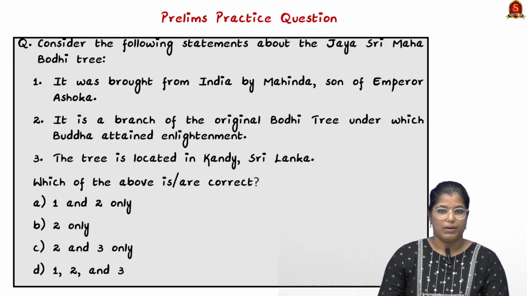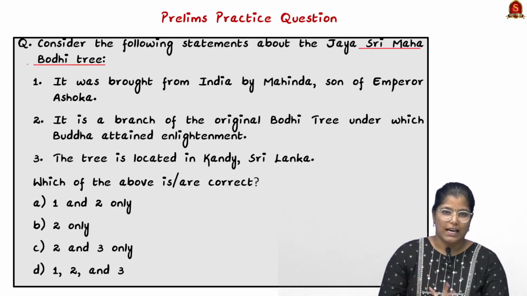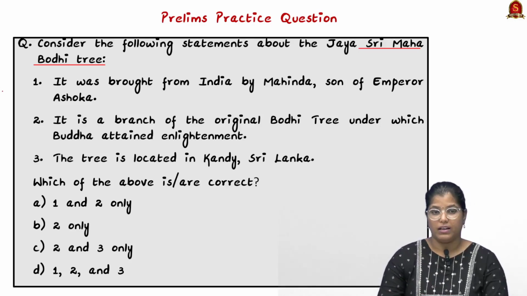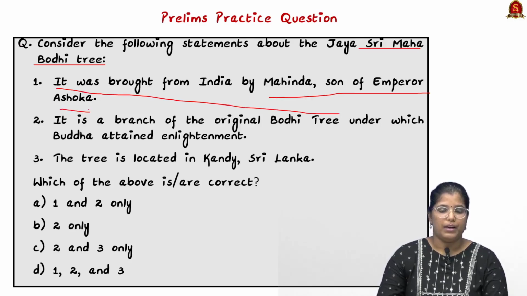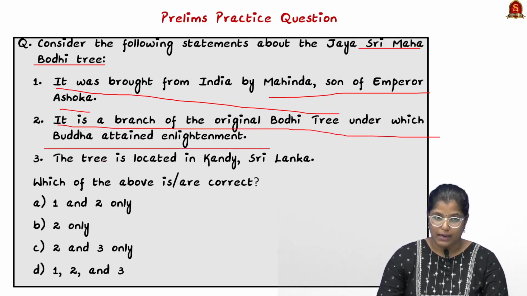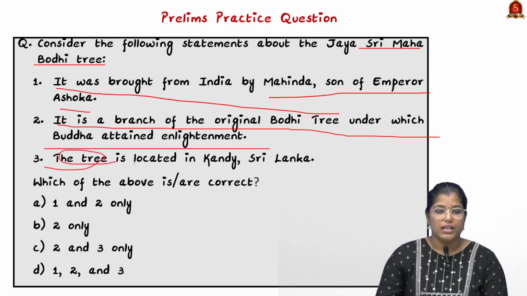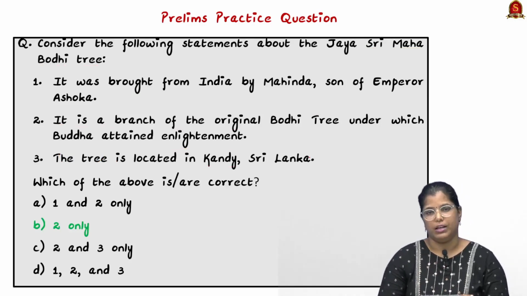Consider the following statements about the Jaya Sri Maha Bodhi tree. Since it is in the news directly, it can be asked specifically like this. Three statements are being given. First statement says it was brought from India by Mahinda, son of Emperor Ashoka. Second statement says it is a branch of the original Bodhi tree under which Buddha attained enlightenment. Third statement says the tree is located in Kandy, which is in Sri Lanka. The correct answer here is obviously option B, 2 only.